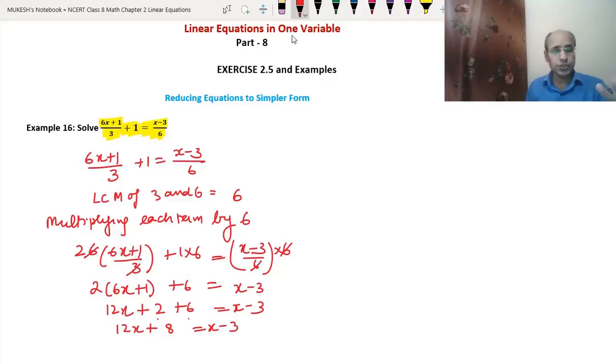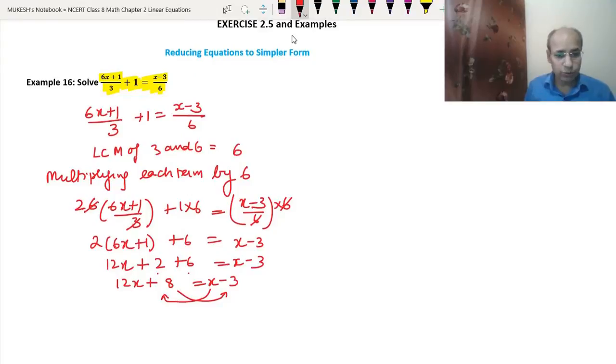Now we have reduced a complex equation to a simpler equation. Now this x we will take to the left hand side, and 8 we will take to the right hand side. So it will become 12x - x, and on the right -3 and this plus becomes minus 8. So 12x - x becomes 11x, because x means 1x, and -3 - 8: both will be added. 3 plus 8 is 11, but the sign will be minus, so we will write -11.